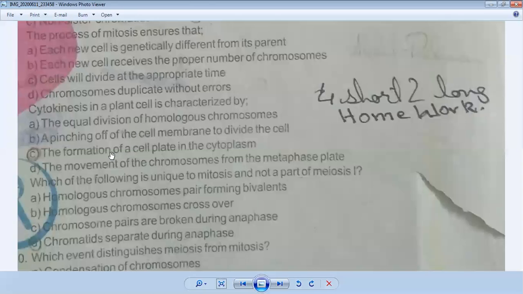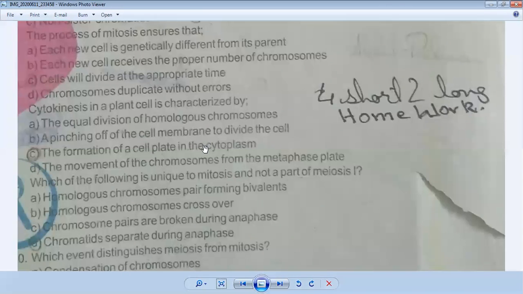So this is wrong. Come to number 4, the movement of the chromosomes from the metaphase plate. So this does not happen in plant cells. So the correct answer is the formation of a cell plate in the cytoplasm.